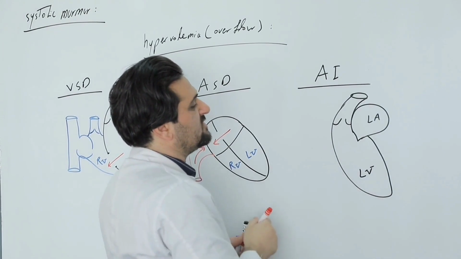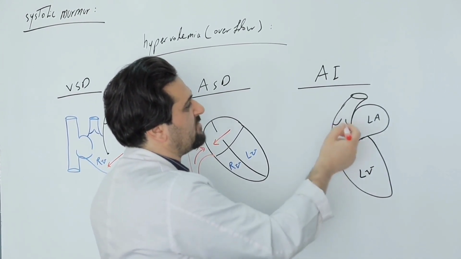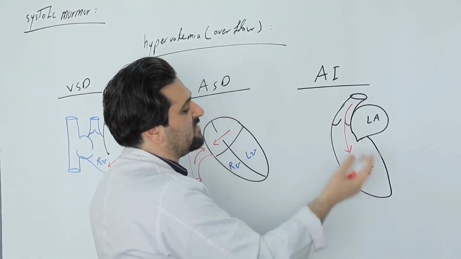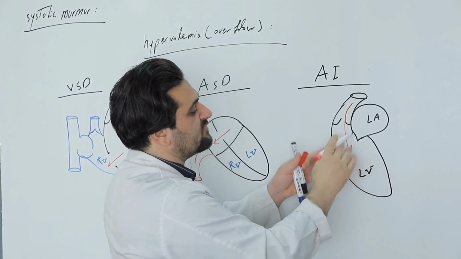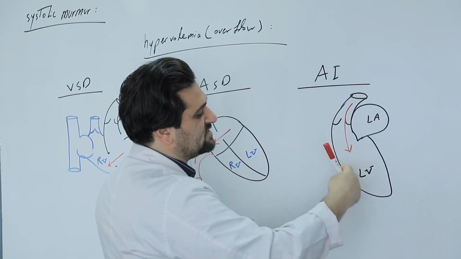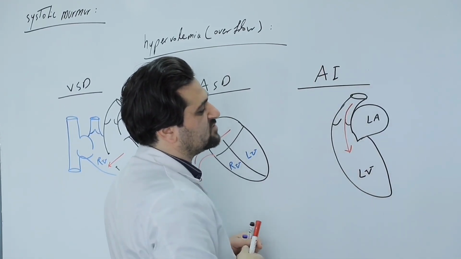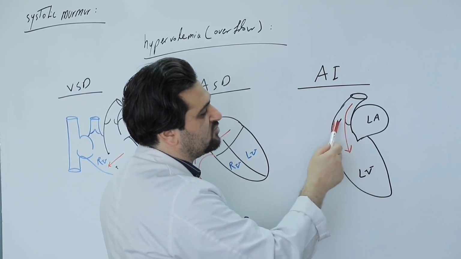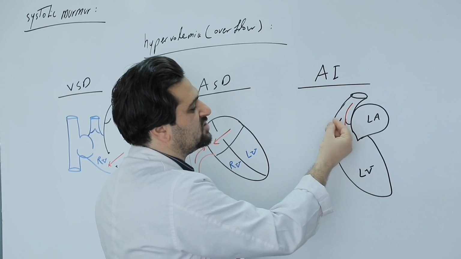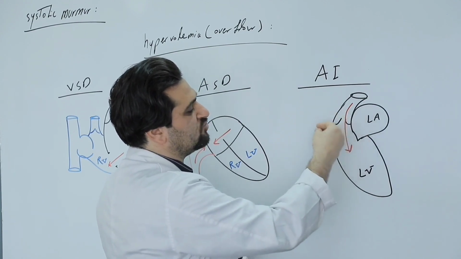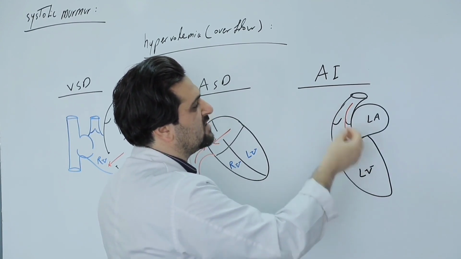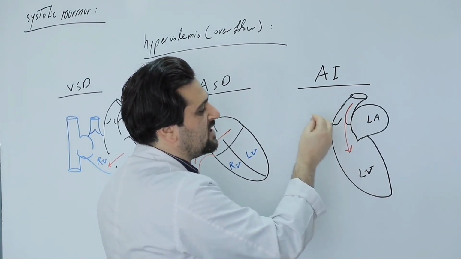The next condition that leads to a mid-systolic murmur is aortic insufficiency or aortic regurgitation. In these patients, the aortic valve is incompetent. For this reason, during diastole, blood flows from the aorta into the left ventricle, causing the left ventricle to experience volume overload. Then, this large volume of blood must once again pass through the aortic valve during systole, which leads to overflow across the aortic valve. And this increase in blood volume and the overflow that occurs across the aortic valve leads to turbulence over the aortic valve and the auscultation of a mid-systolic murmur caused by functional aortic stenosis.